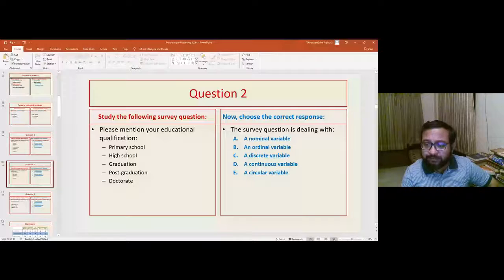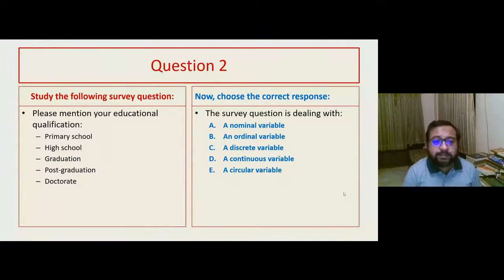Going through the options carefully, we will see we are dealing with names of certain levels like primary, high school, graduation. So as I told you, you ask this question first. Can we add these parameters or find average of the parameters? The answer is no. We cannot add them. We cannot subtract them. We cannot find a mean. So it is definitely not a numerical variable.